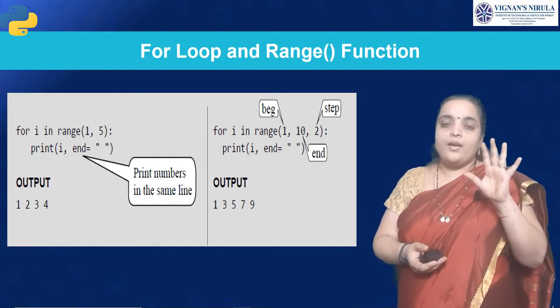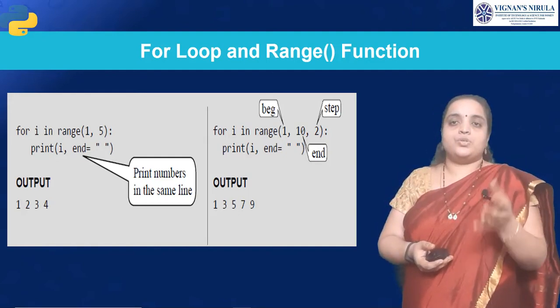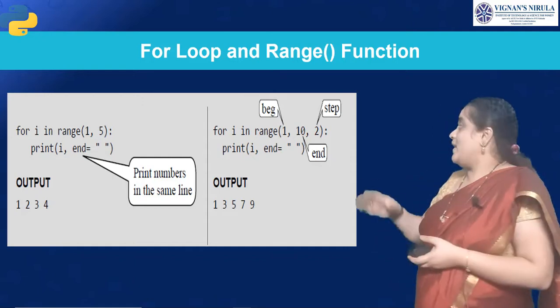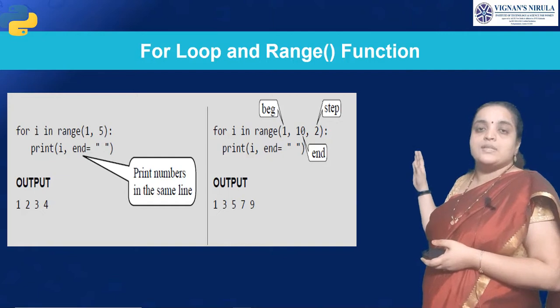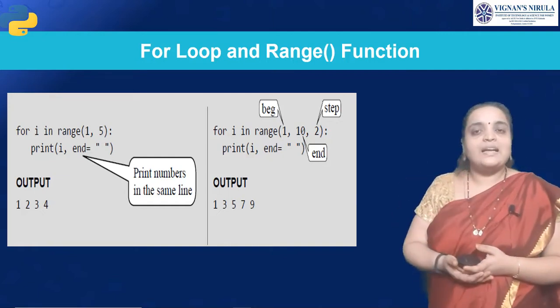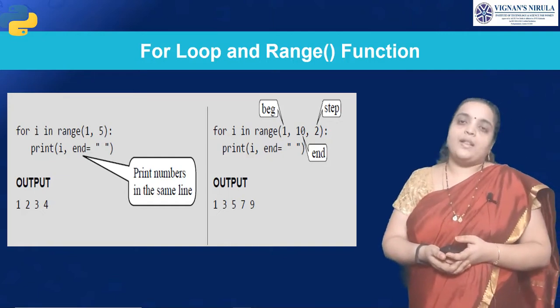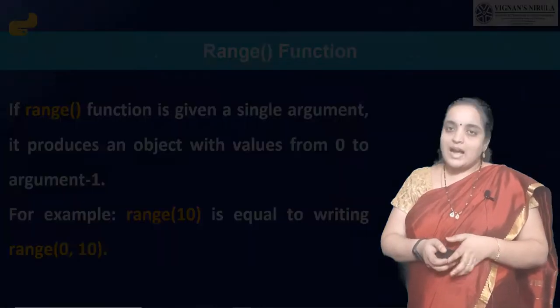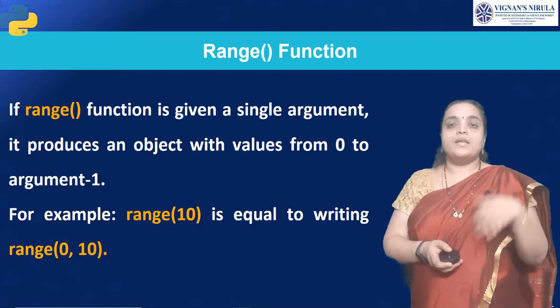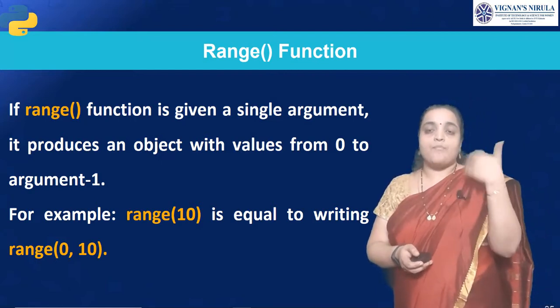Yes, 12. Then 12 is not there in the range, so it comes out of the loop. That's why here it is printed as 1, 3, 5, 7 and 9. Is that clear, students? So in this way the range function will look. Then we will see some more examples of the range function.